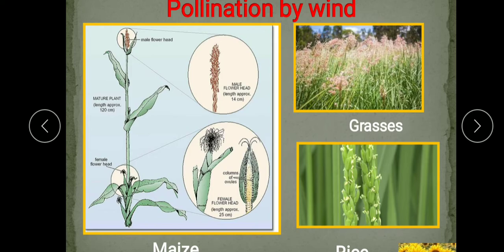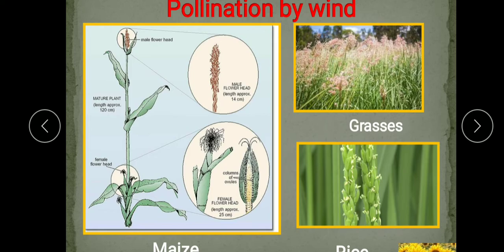The style projects out. Here you can see in the maize, already I showed you in the previous diagram also, the stigma is projected out, has a large feathery stigma like in the maize, so that the pollen flying in the wind can easily be received.